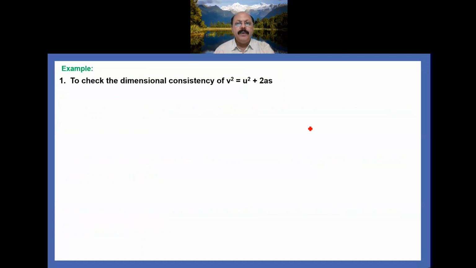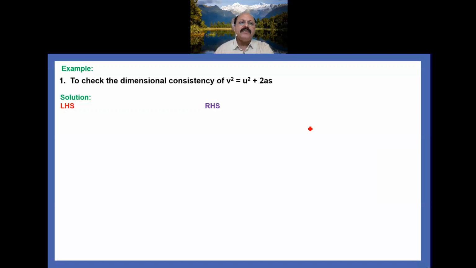Now we take one example to check the dimensional consistency of V square equal to U square plus 2AS by using the dimensional analysis. For that purpose, you have the equation, and in it you have a left hand side and a right hand side. If the dimensional formulas on the left and right hand side of the equation are equal, then we say that the equation is dimensionally consistent or dimensionally correct.